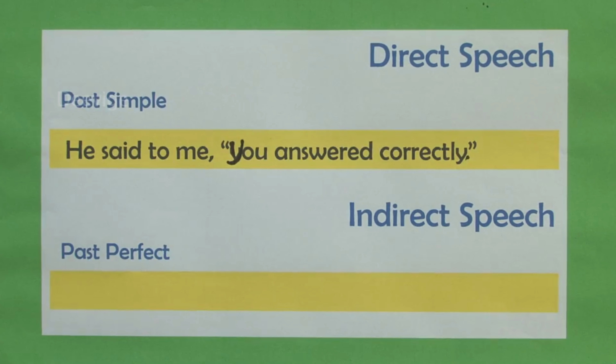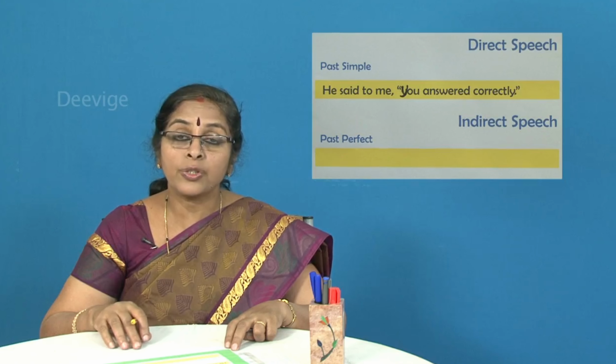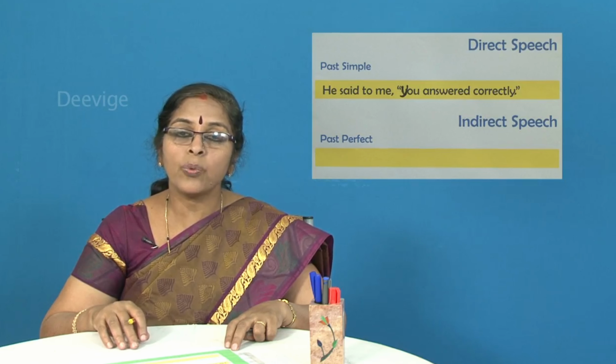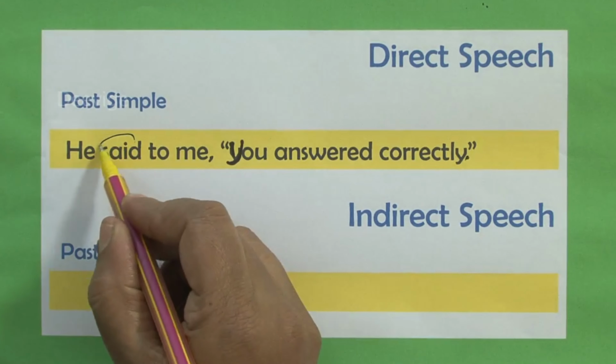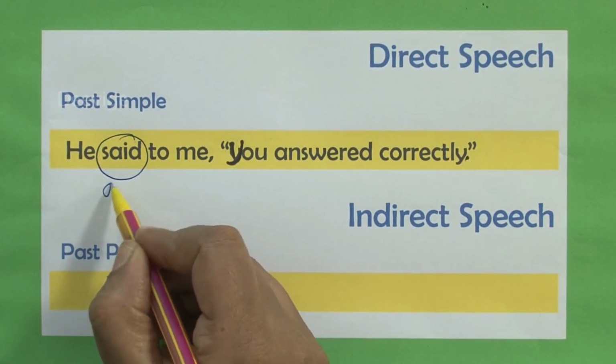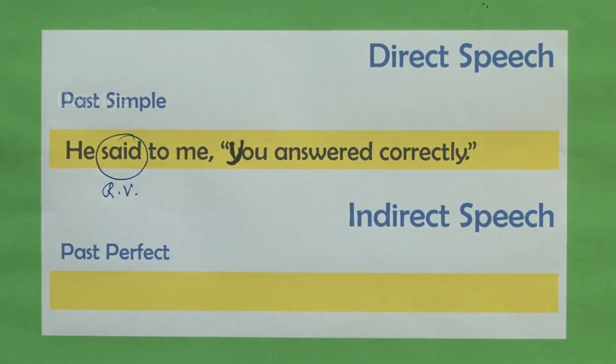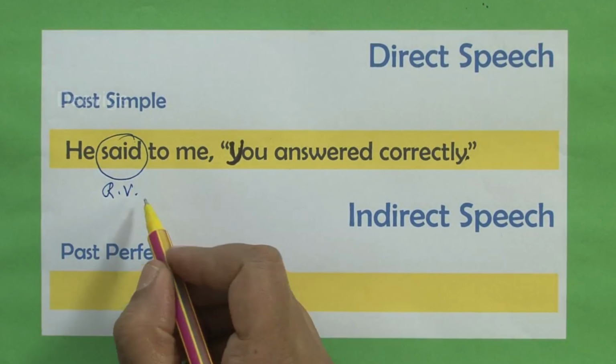The next example that we have here with us is, he said to me, you answered correctly. I repeat, he said to me, you answered correctly. Now, which is the reporting verb, students? By now, you should be able to understand that the reporting verb is none other than the word said. So, said is the reporting verb. And what is the tense of the reporting verb, students? It is in the past tense.